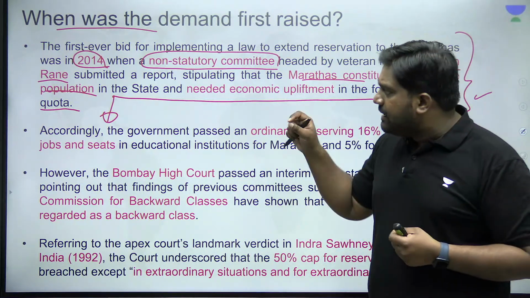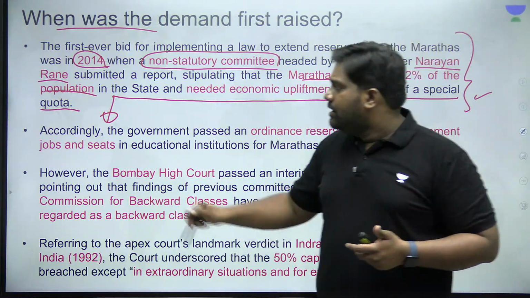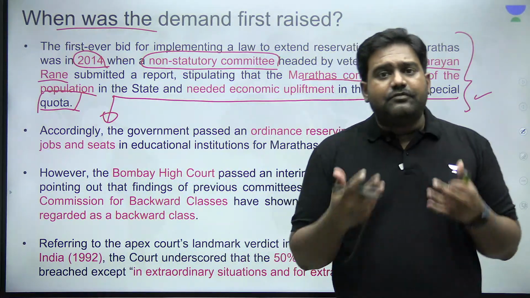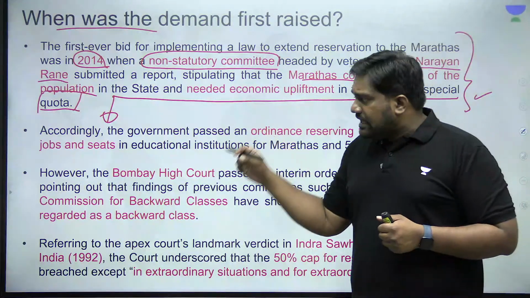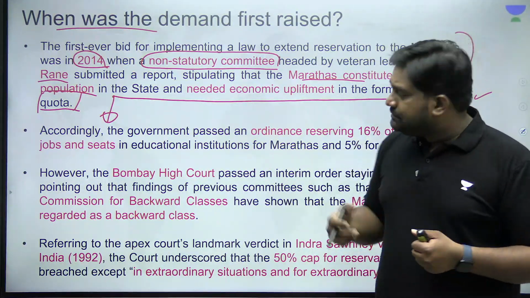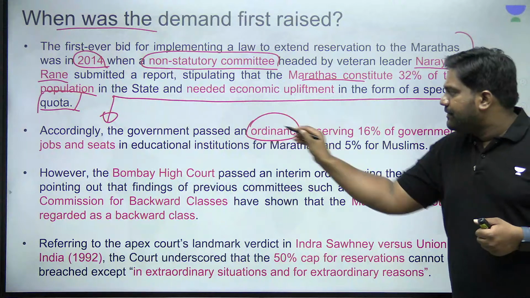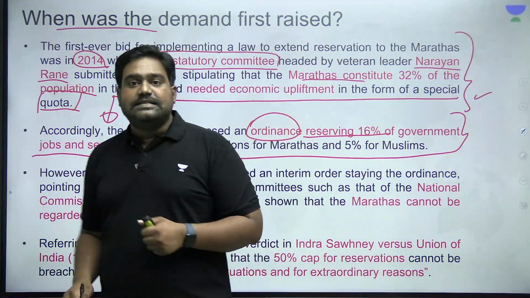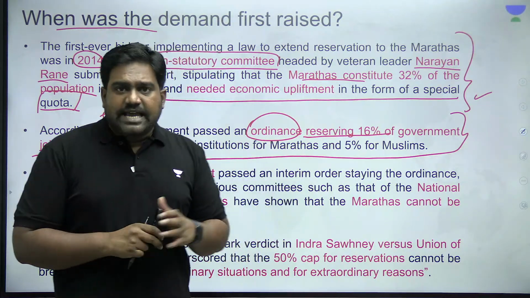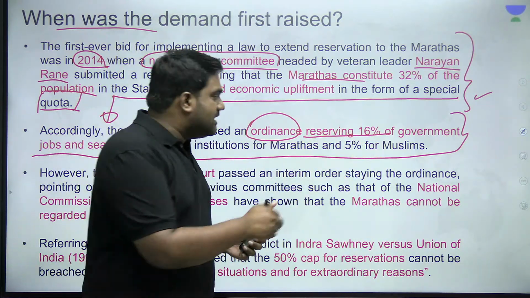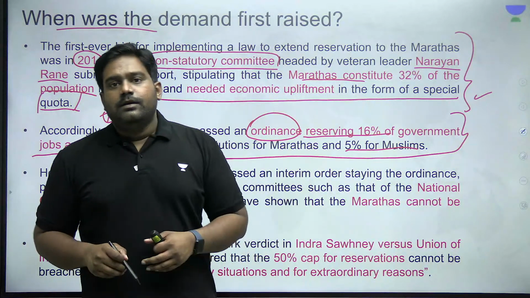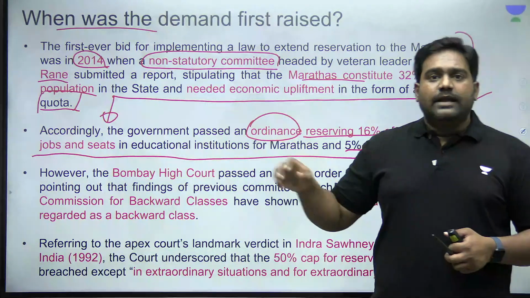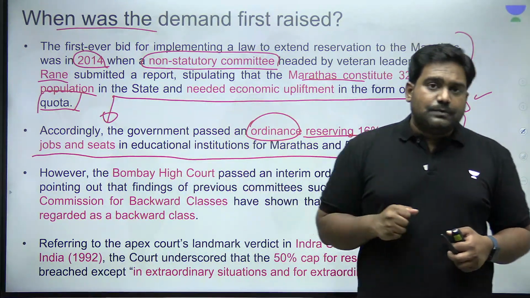Based on the recommendations of the Narayan Rane committee, there was a lot of political mobilization within the Maratha community, where they started demanding reservation in jobs and in education to uplift the community. Based on this popular demand, the then government brought out an ordinance reserving almost 16% of government jobs and seats for the Marathas. The same bill had provided an additional 5% reservation for the Muslim community. And 16% reservation was provided for Marathas in jobs and in education.